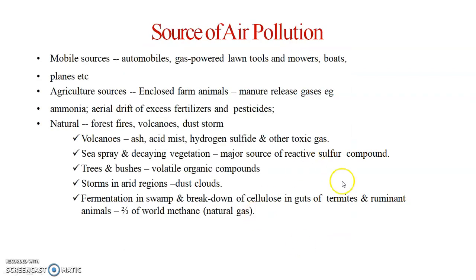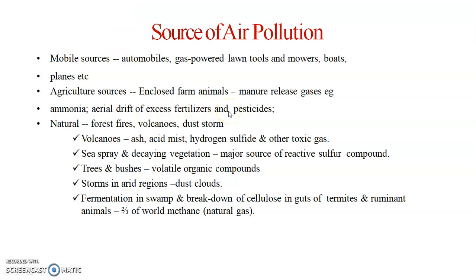Next one, you have to see sources of air pollution. We can classify sources of air pollution into three types: one is mobile source, another is agriculture source, and the third is natural source. We have to see them one by one. In mobile source, there are automobiles, gas-powered lawn mowers, boats and planes, etc. In agriculture source, enclosed farm animals and manure release gas, for example ammonia. There is also aerial drift of excess fertilizer and pesticides.